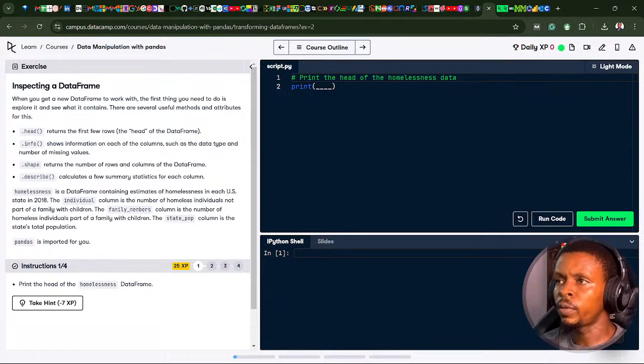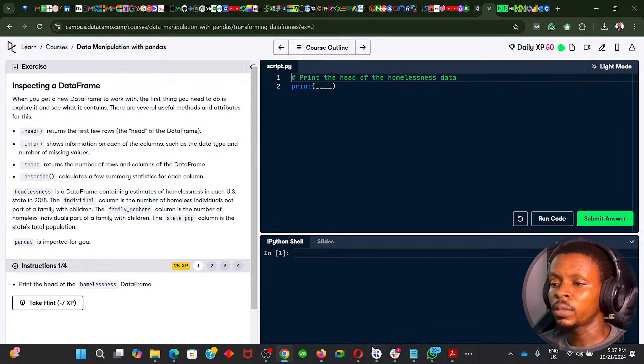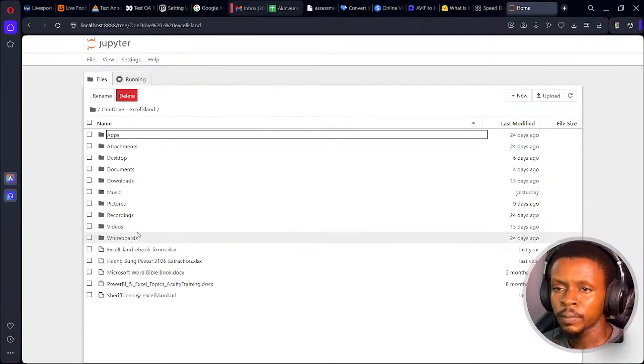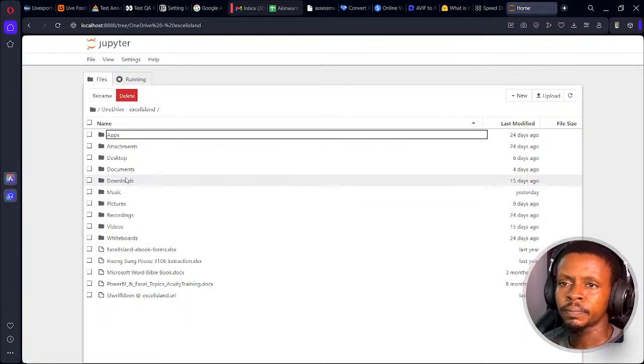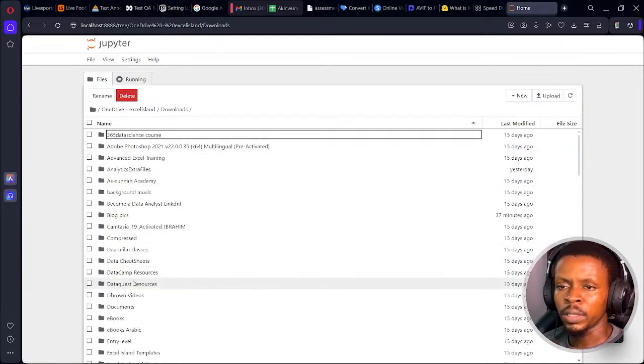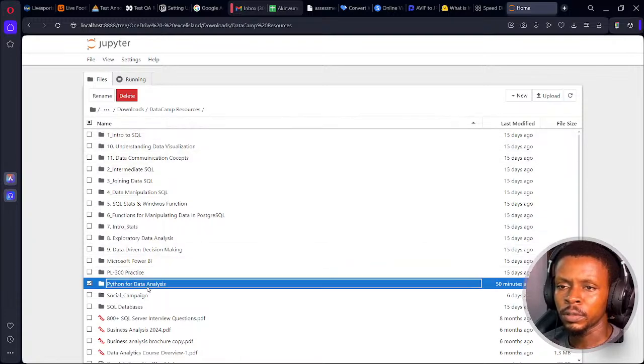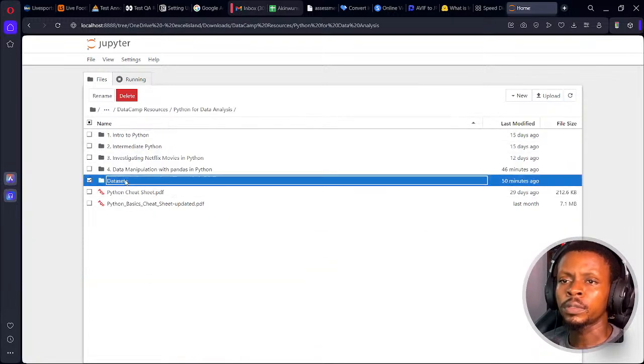Print the head of the homelessness data. Okay, so probably I need to create my own. I always like to create my own Jupyter notebook for the course. Okay, let's go to data sets.